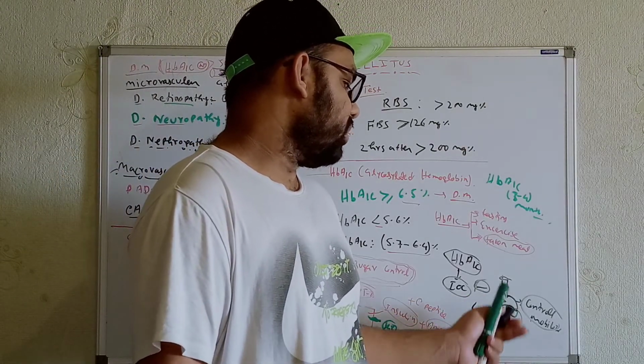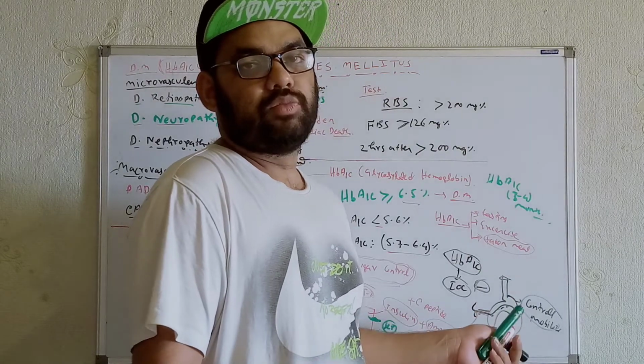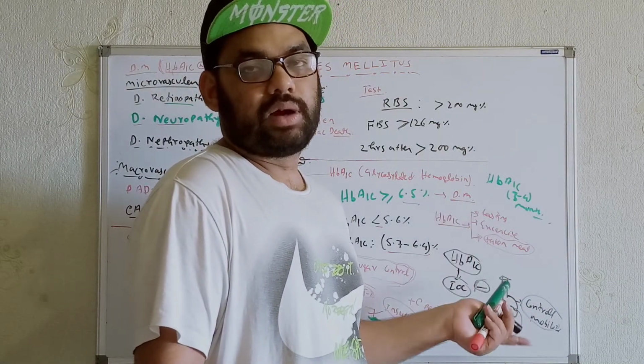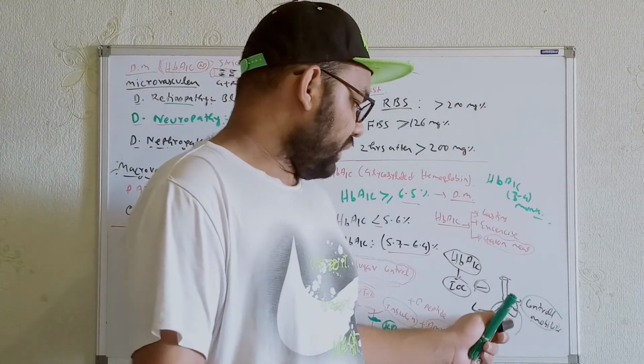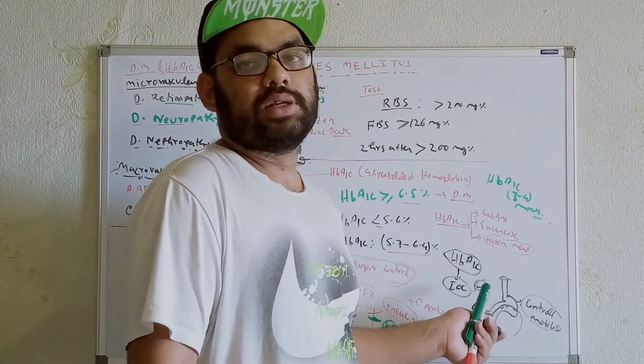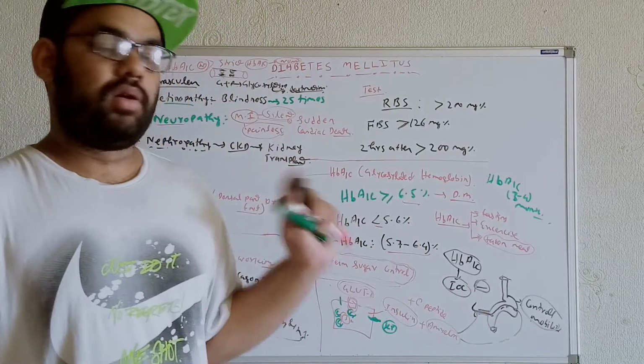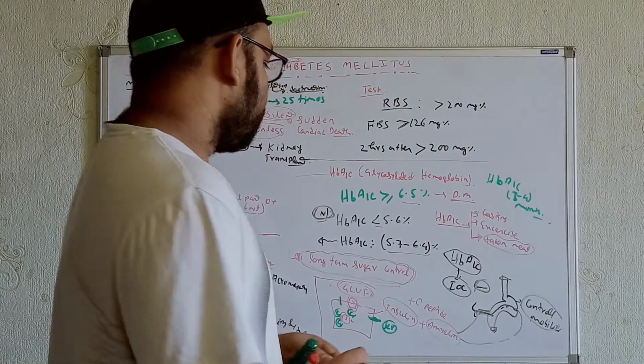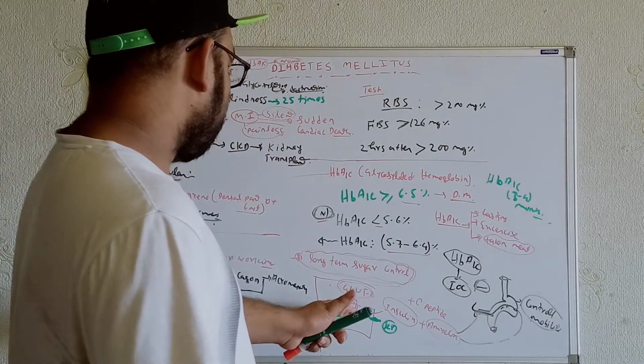It will go to the stomach and control the motility of the stomach, so that a large amount of food is not able to come into the intestine to get absorbed from here, and by the portal circulation this food will go to the liver. So this was all about how the insulin is coming.